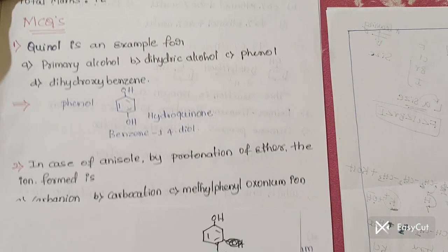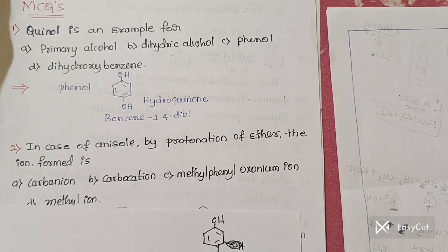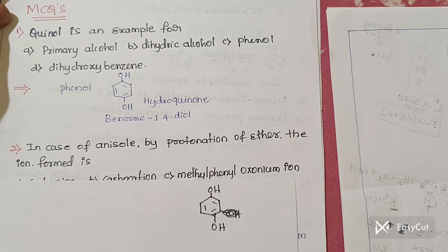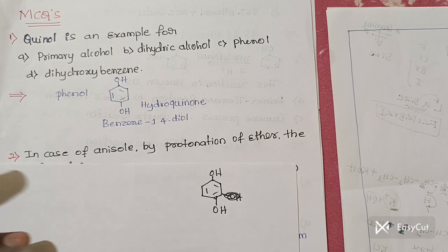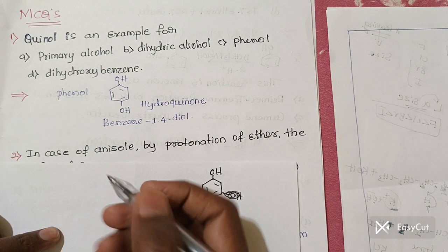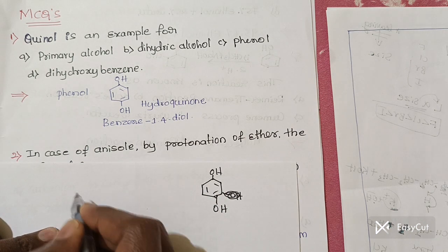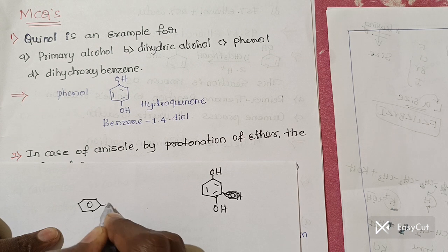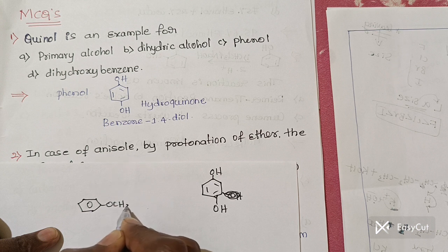The next one. In case of anisole, by the protonation of ether, the ion is formed. See, all this is there in your NCERT book. So read line by line in the NCERT book. So this is not at all a difficult one. Anisole structure is a benzene ring. Clear? So this is attached to the OCH3 group.